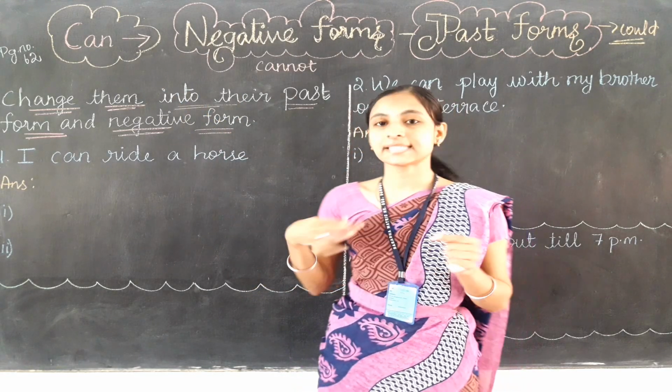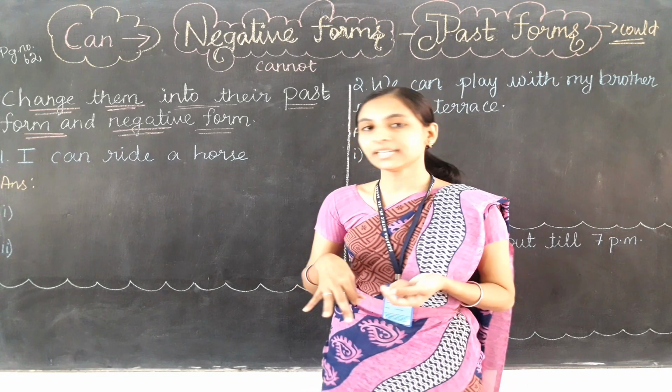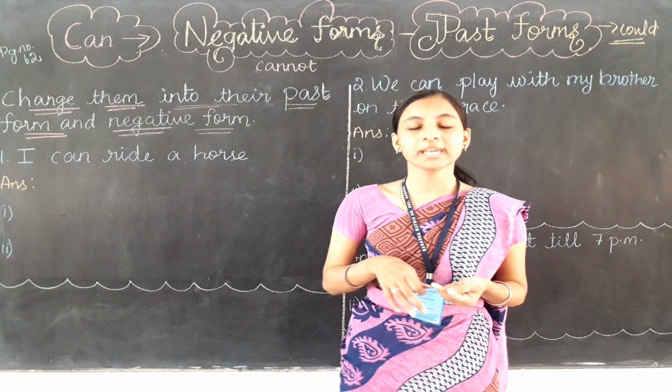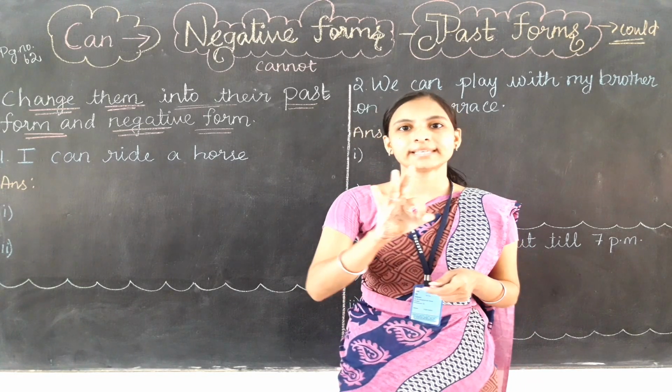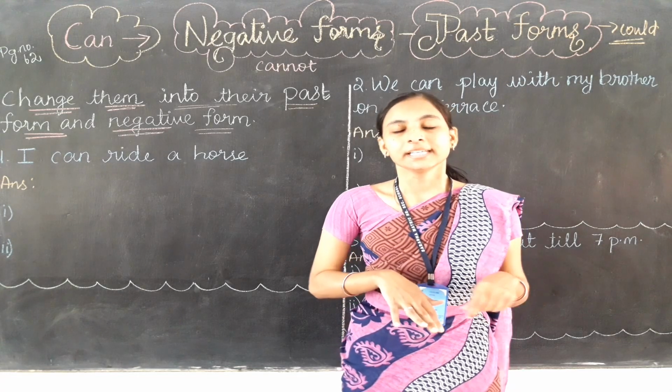So there are 6 sentences, 6 questions in your book. I have written 3 questions. Let's do one by one. In this video we are going to do only the 3 questions, and in the next video you will be doing the remaining 3 questions.